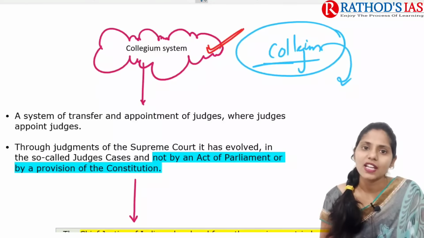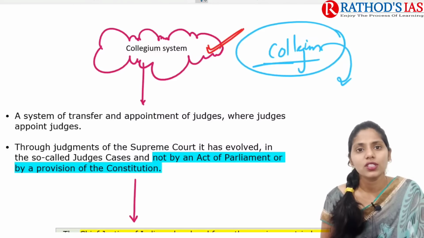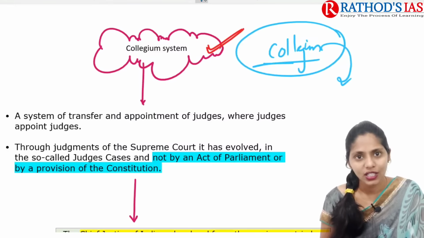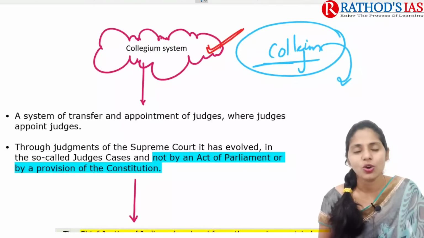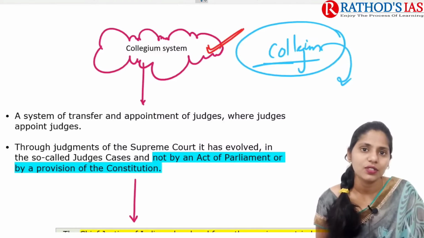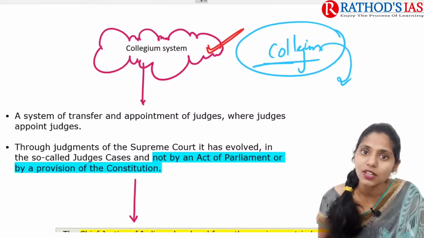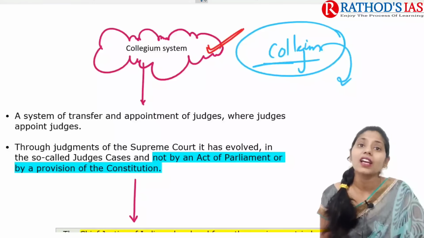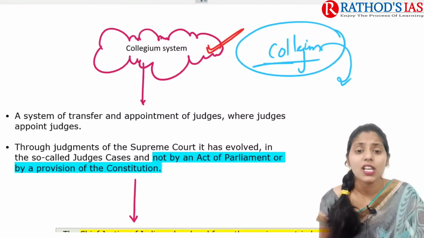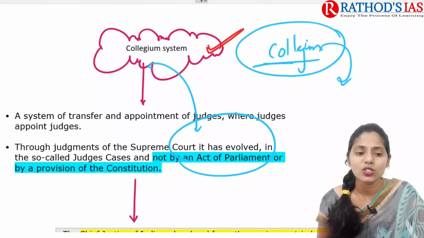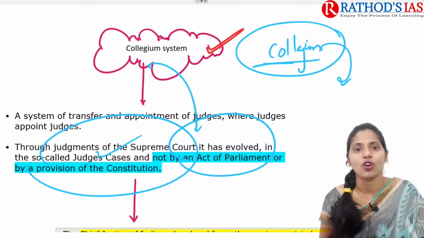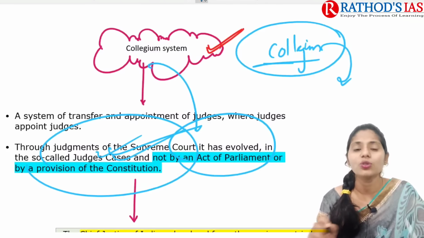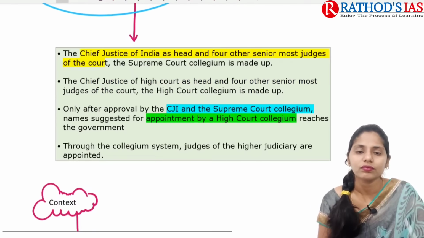For the transfer and appointment of judges, we mainly go for this collegium system, and it evolved through judgments of the Supreme Court. So it is famously called the judges cases: first judge case, second judge case, third judge case, and fourth judge case. One important prelims fact to remember is that this collegium system is not formed by an act of Parliament, or under any provision of the Constitution, but evolved through the judgment of the Supreme Court.